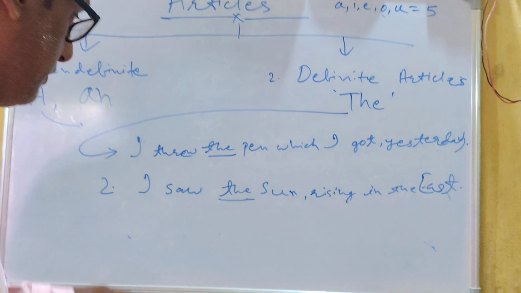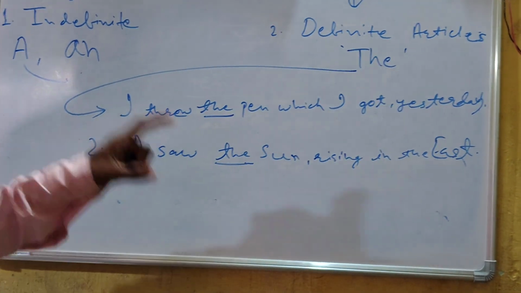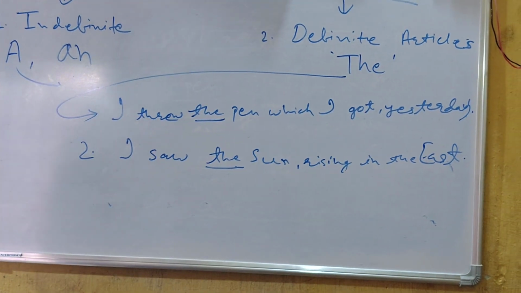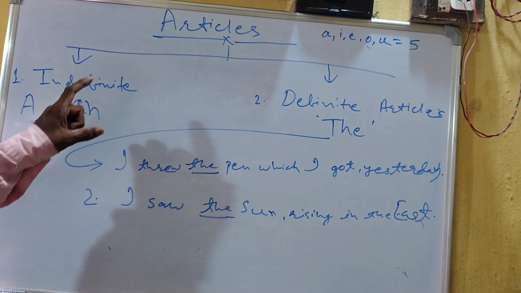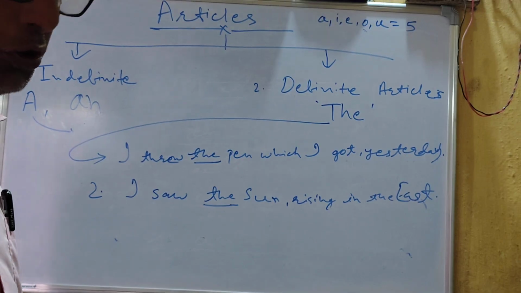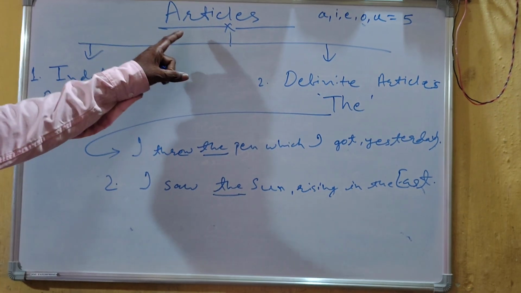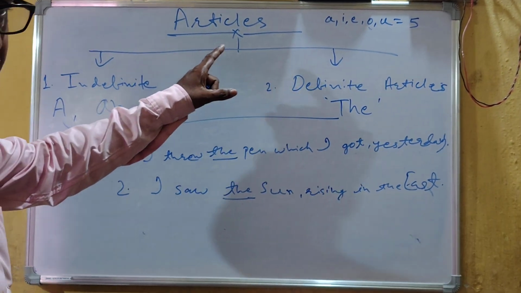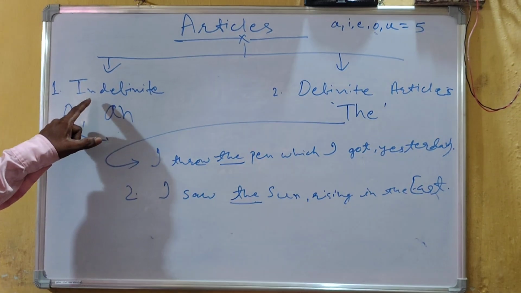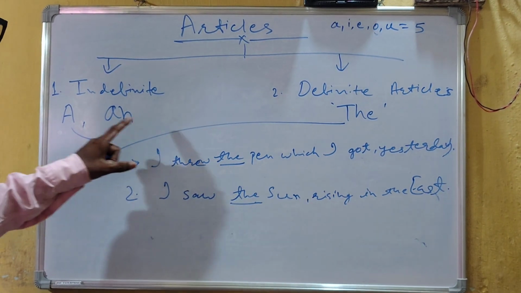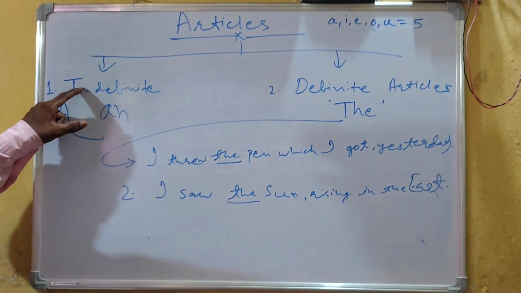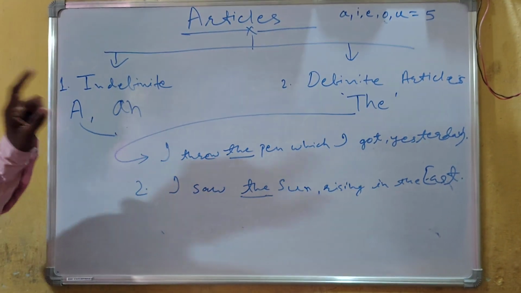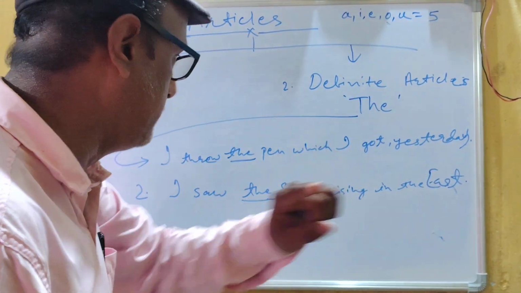ठीक है, तो इस तरह से आर्टिकल्स जो है हम लोगों ने आर्टिकल्स का प्रयोग सीख लिया। Once again, I am going to repeat this. In this particular chapter, articles we will have to study by dividing it into 2 parts. The first is indefinite articles. The second is definite articles. In this portion, we will study A and N. In this portion, we will study only the.